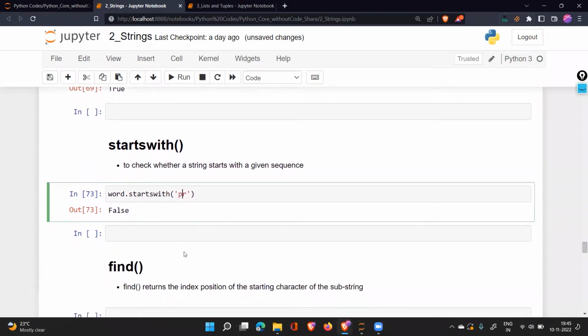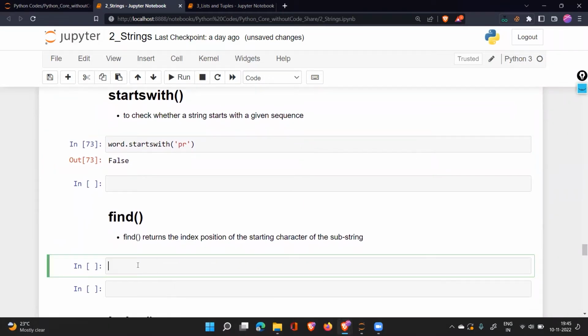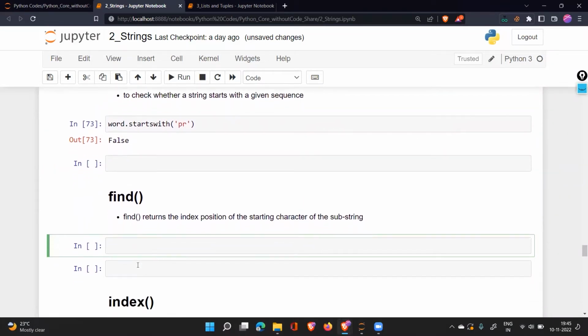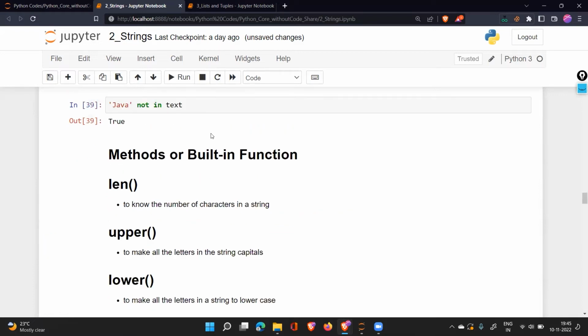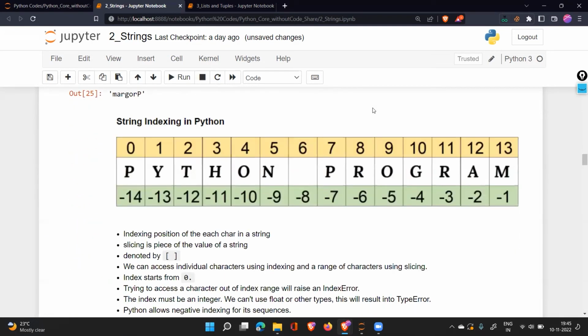After the starts with, we have the next one, dot find. So we were talking about the very interesting concept of indexing the data. With indexing the data, we understood how we can search for some character. If we have to access a particular word in the whole text, we need to first search their index values. We were talking about that. And I hope you remember this thing. Correct? So now, let's say I have to get this program.